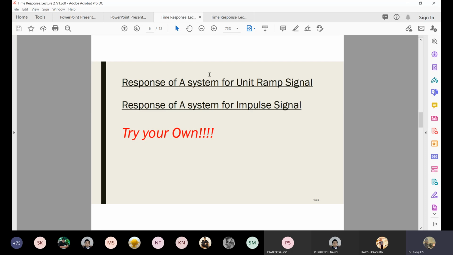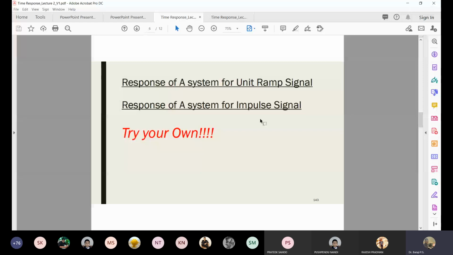Very good. So now, what would be the response for a unit impulse and a unit parabolic? You can try yourself. That would be part of the assignment anyway. That is also coming. Now let's go to the next slide, 144. Please come back to the class. The solutions have already been shared with you for unit ramp, impulse signal and parabolic signal. You can try yourself. Anyway, they are coming as assignments.